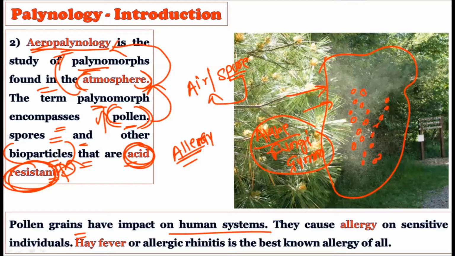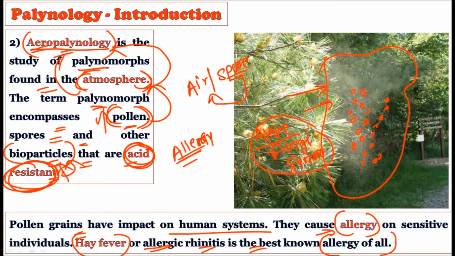These bioparticles are responsible for causing various kinds of allergies. The most common one is hay fever, also called allergic rhinitis, which is best known of all, right? So the allergy is caused due to the bioparticles present in the air, and that is why these allergies are also studied under aeropaleontology.